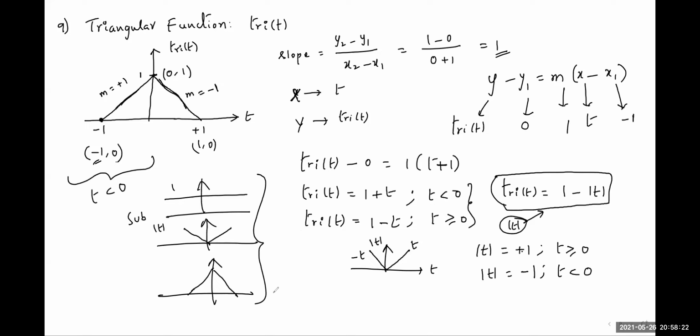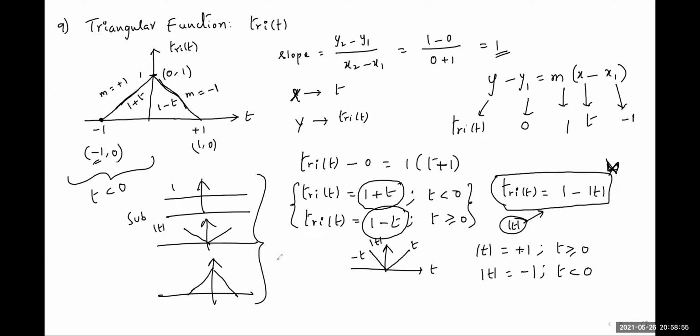Anyway, this is just for analysis purposes. We have to remember that for the triangular function expression, this box is important for us: 1 minus mod t. Or we should be clear about the expressions. Triangular function right hand side, left hand side equations: it is 1 plus t on the left hand side, 1 minus t on the right hand side. Since it is a rising slope, plus, so 1 plus t in the graph. It is a falling slope, 1 minus t. You can easily remember the expression for the triangular function like this.